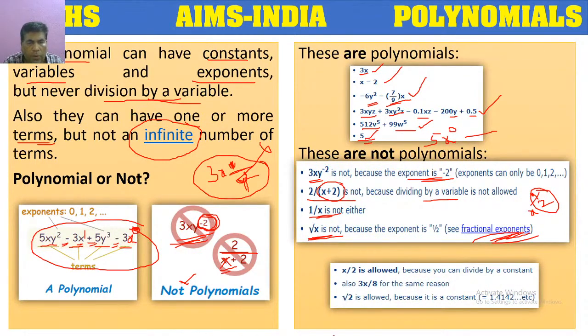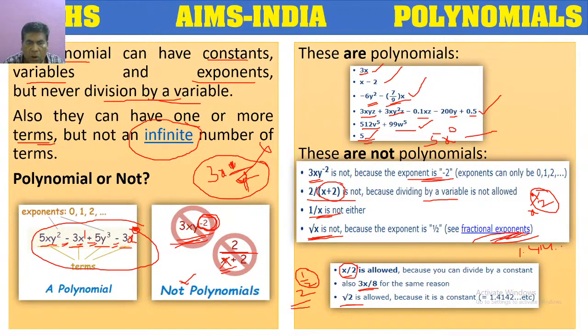Suppose if we have x by 2, then it is a polynomial because division by a numeral is allowed. 3x by 8, division by a numeral is allowed. Root 2, we know the value of root 2 is 1.414 and so on. It's a constant term. Though we write it as 2 power 1 by 2, here a fractional exponent is there.